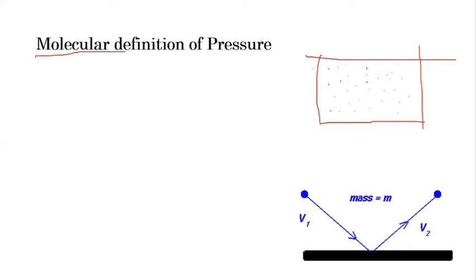Let's consider these molecules collide with each other, as well as come into contact with this wall, and when a molecule collides with it, it will transfer some momentum to the wall. We can see this here with the diagram. Say this is molecule A, and it has some velocity v1, and according to this v1, it has kinetic energy of one half into mass into v1 square.